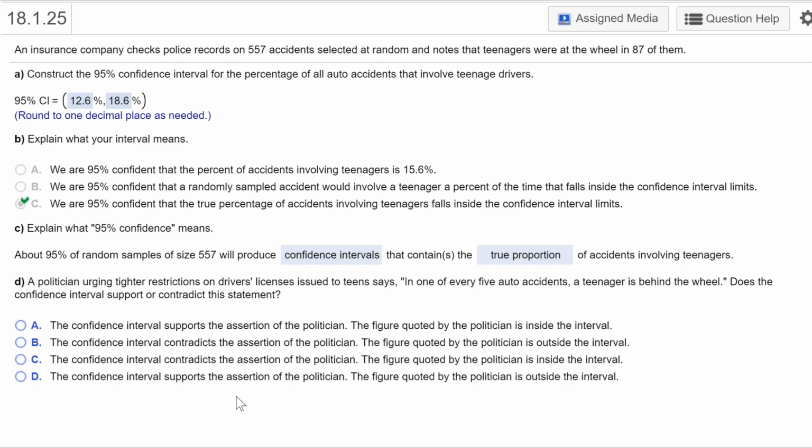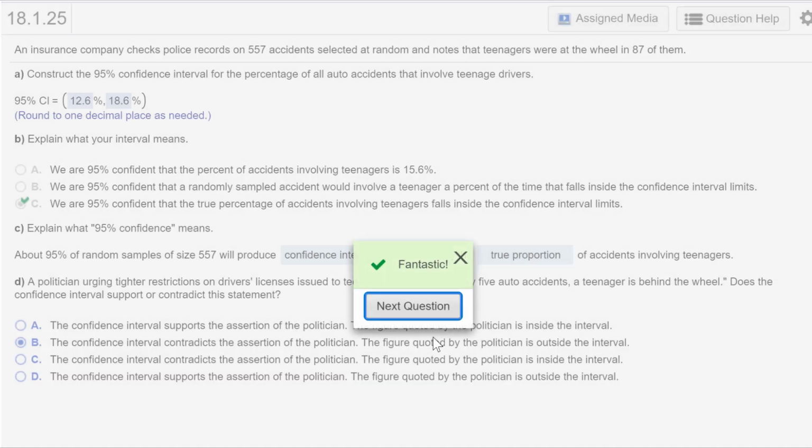So 20%, is that in that interval? It's not in the interval, so it's not likely that 20% is true. So the confidence interval actually contradicts that assertion. The figure quoted by the politician is outside the interval. Now, if they had said 15%, they would have been fine, because 15% is in the interval. Okay, so I hope that helps.